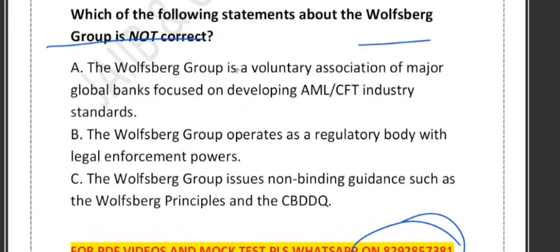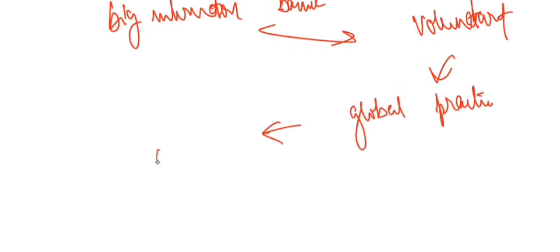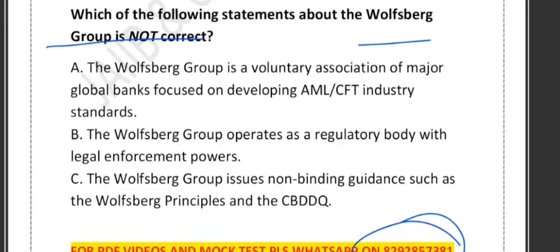If we talk about this Wolfsberg Group, just remember it is a group of big international banks that came together voluntarily. Their main goal is to improve global practice in AML and CFT. So yes, they are industry led, not government led. Please remember, they are never government led. So I think option A is correct.